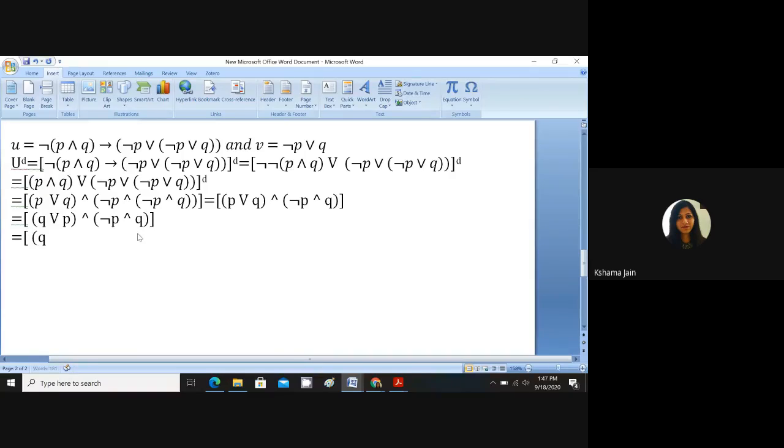I can write as Q or P and negation of P and Q. Okay, let it be P or Q only. P or Q, P or Q. Here I will apply this commutative property.